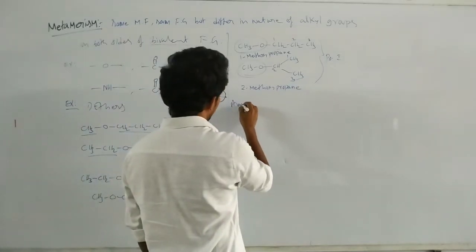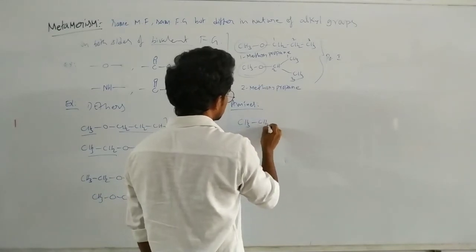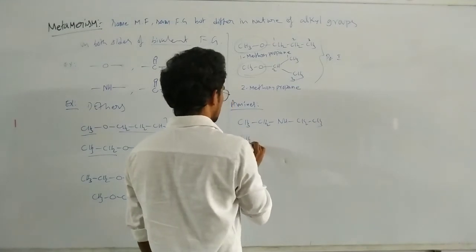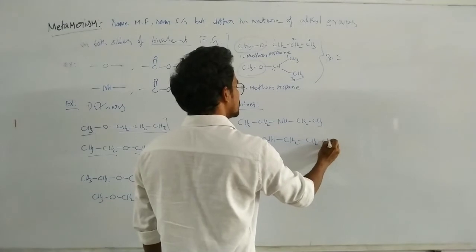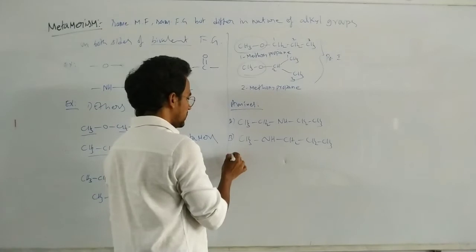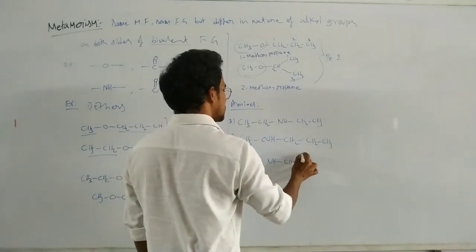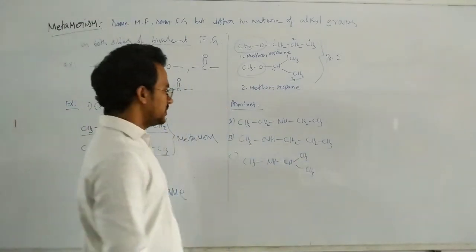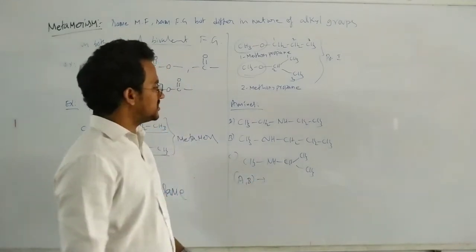Okay, next in amines: CH3, CH2, NH, CH2, CH3. Now CH3, NH, CH2, CH2, CH3. This is A, this is B, and this is C: CH3, NH, CH3, CH3. Now let us give the relation between A and B. What is the relation between A and B?